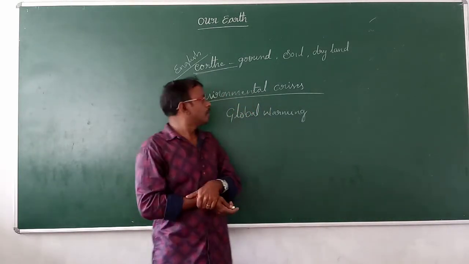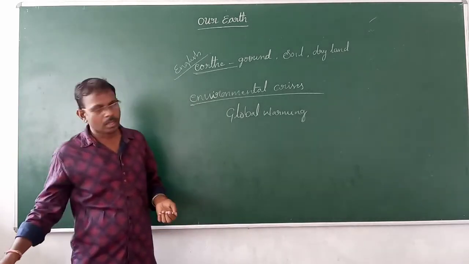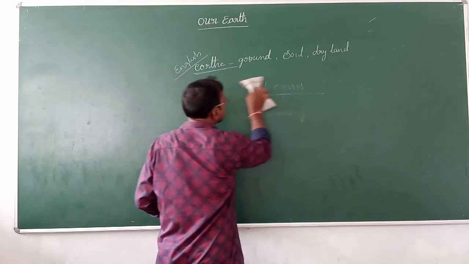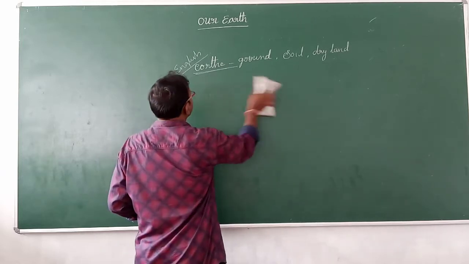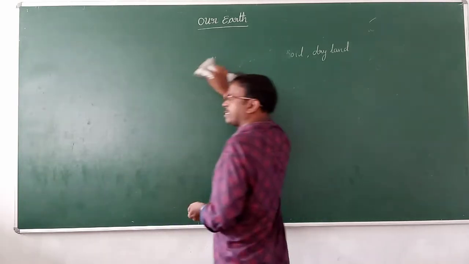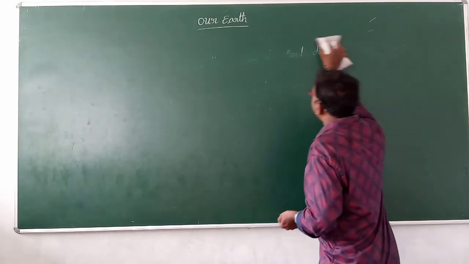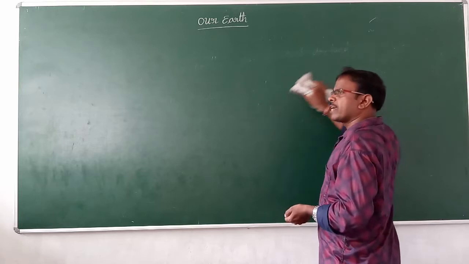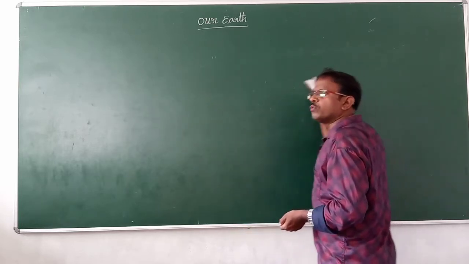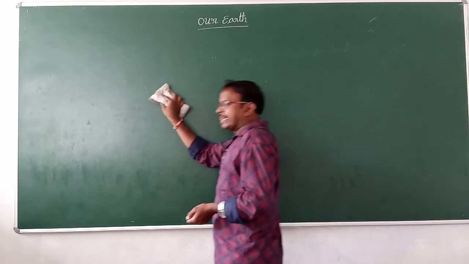Here, our universe. We know our universe has a solar system. Solar system, stars, planets, sun, and different asteroids, all these things we can call the universe.